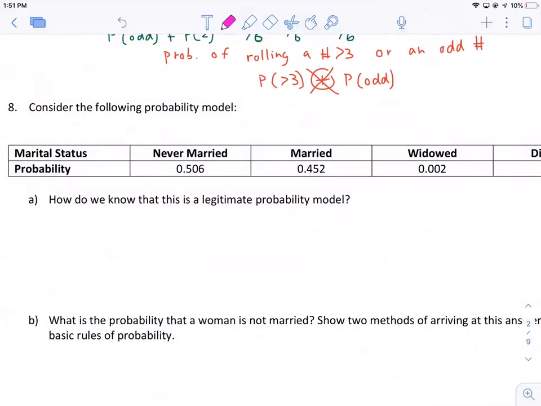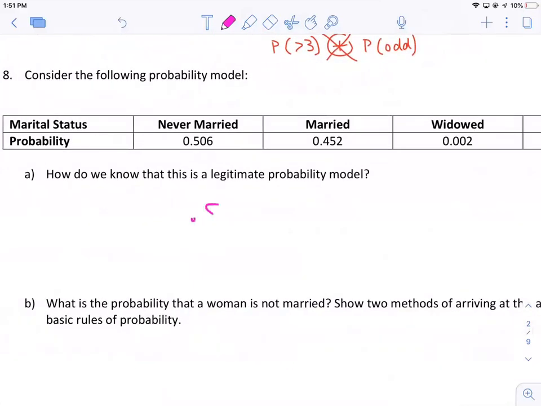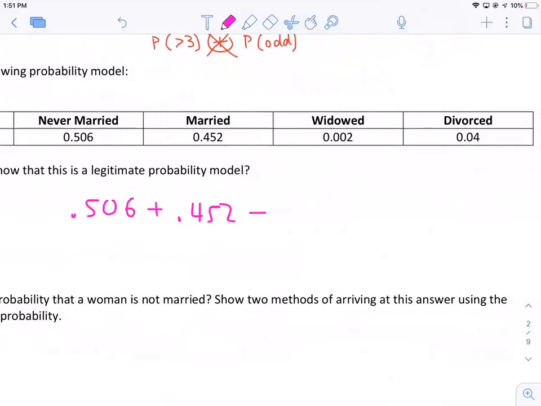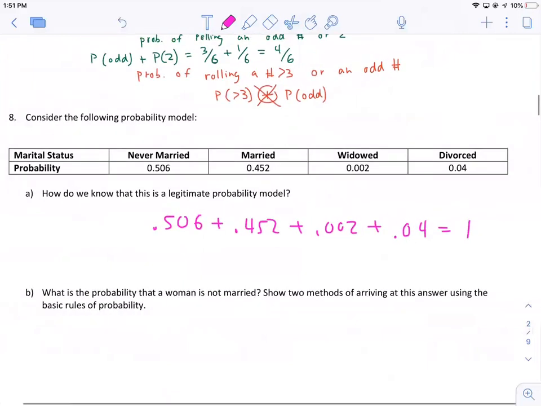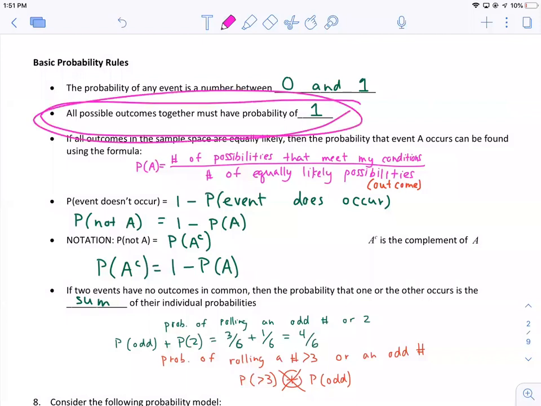So how do we know these percentages are legitimate, or might be legitimate? Well, if you add them all up, plus 0.452 plus 0.002 plus 0.04, well, they equal 1, right? So we know that the sum of all possible outcomes has to equal 1.